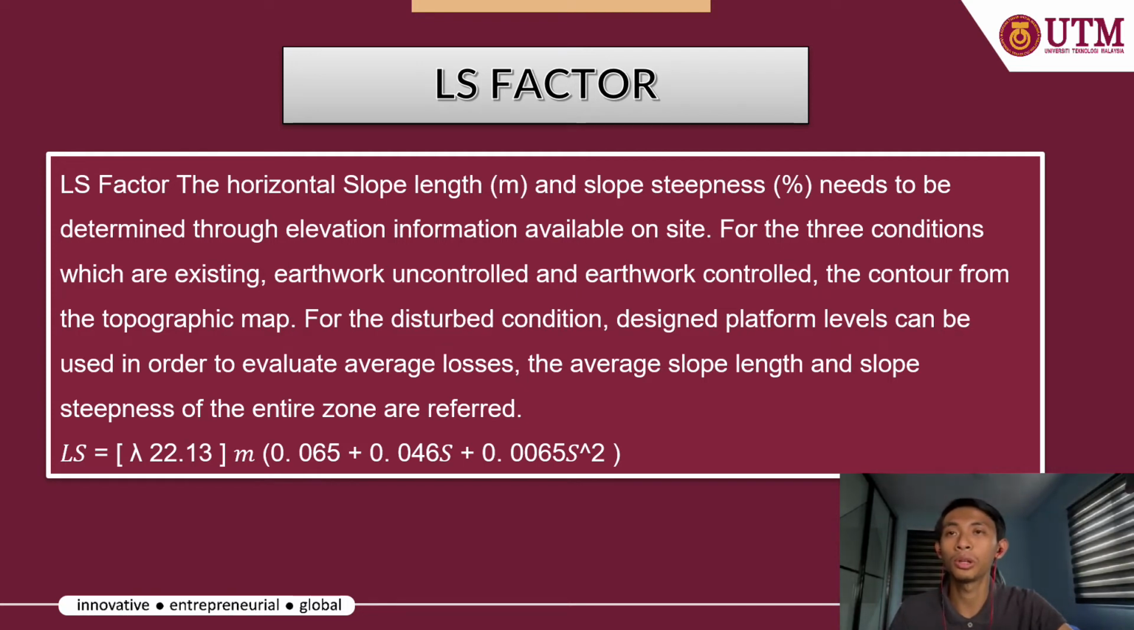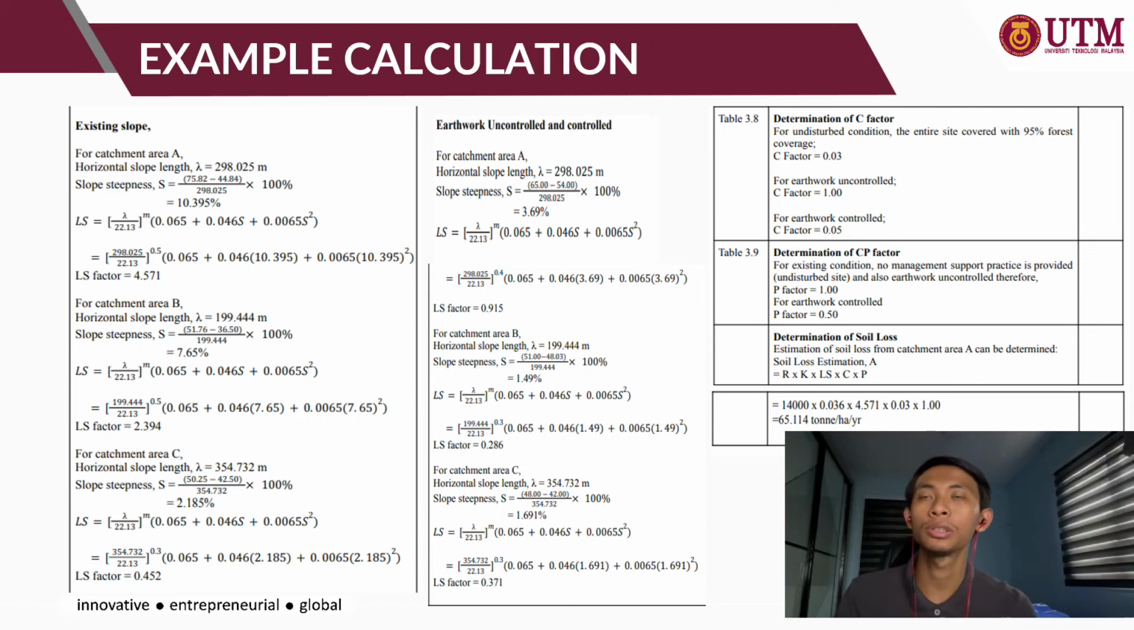The LS formula is LS equals lambda over 22.13 to the power m, times the bracket 0.065 plus 0.046 S plus 0.0065 S squared. So, for the example calculation for the existing slope, we take catchment area A as our example. The horizontal slope length is the horizontal slope that we get from the plan layout, and for the slope steepness, we use the highest level and the lowest level of the slope, and then we get 10.395%.